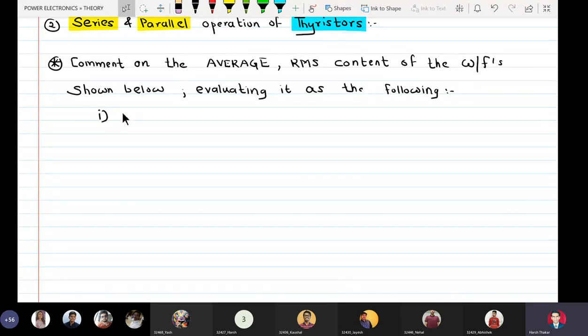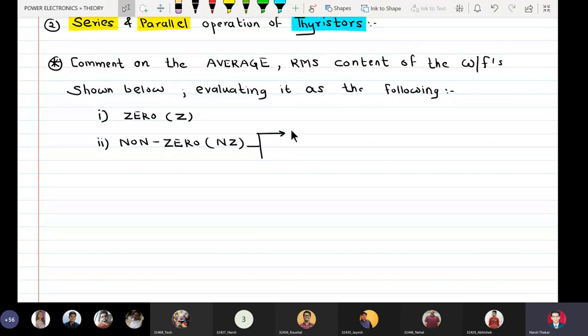First, zero, and second is non-zero, NZ, and in that also we can say it is non-zero positive and non-zero negative.